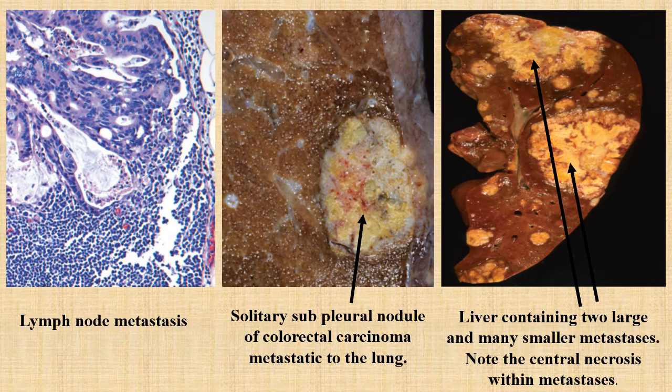And the third image is of the liver metastasis, two large nodules having central necrosis with multiple metastatic nodules, which is showing the spread of tumor from the colonic wall to the liver via portal vein.